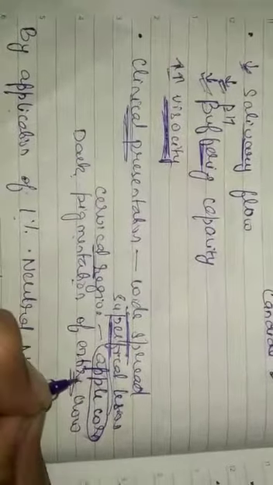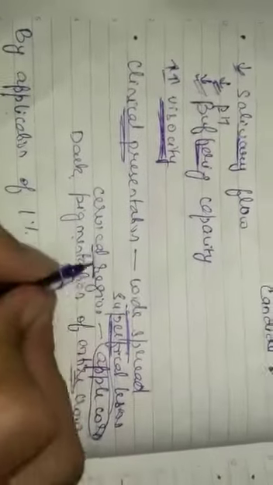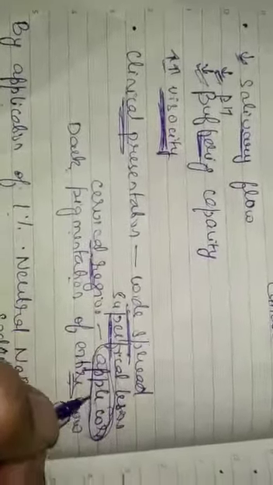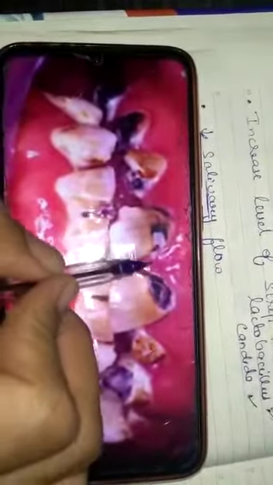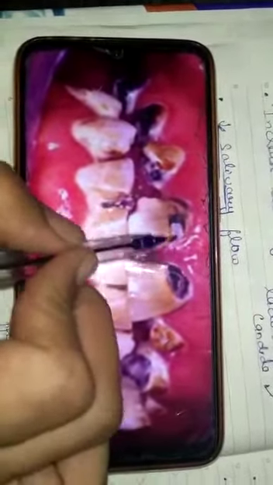So what happens in the clinical presentation? We can see it is a widespread caries. There are superficial lesions which cover the entire crown. And you can see in the cervical region an apple core lesion. Now what is an apple core lesion? It is how an apple looks if you take a bite of it. That's why it is called apple core fashion. And you can see the entire crown is pigmented. So how can you avoid it? We can avoid it by application of 1% neutral sodium fluoride gel. So this is all about radiation caries.